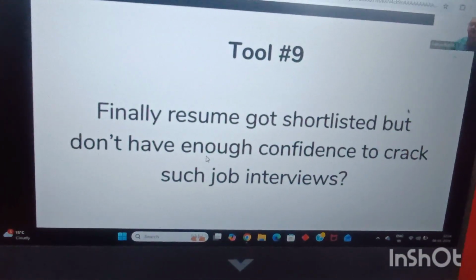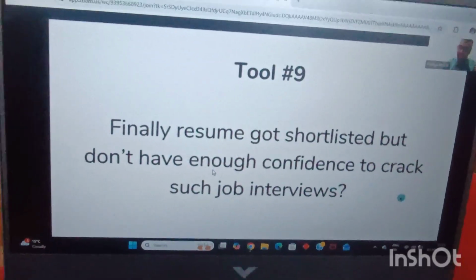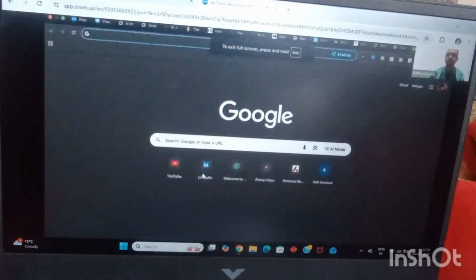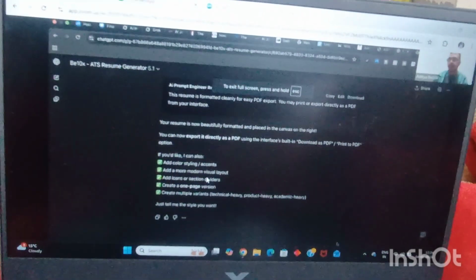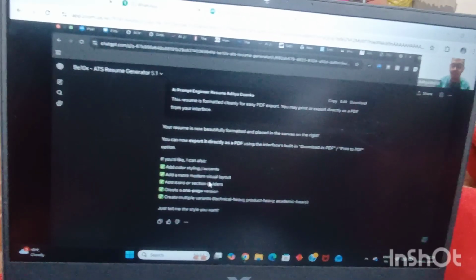Yes, want it. So if you want my help on that, the tool that we'll be using for that is same. It is Chat GPT itself. But we'll be using Chat GPT's voice feature for it. How does it work? Let me show it with the help of a demo. I'll click over here.